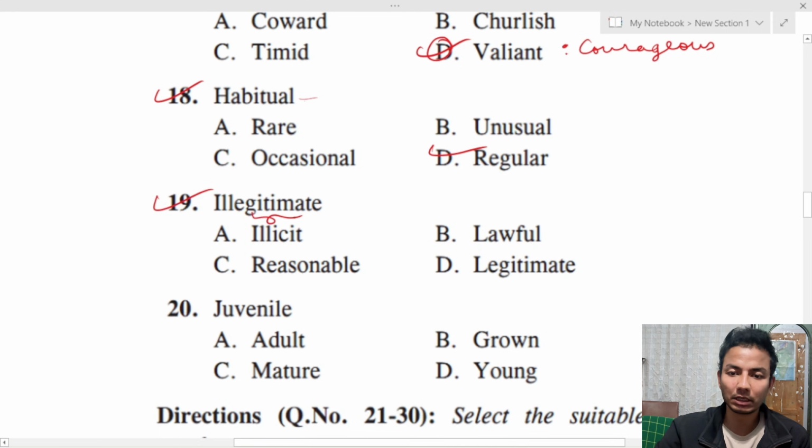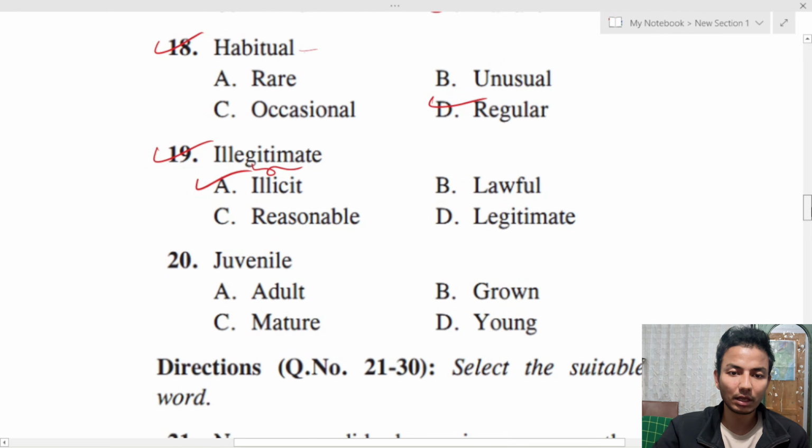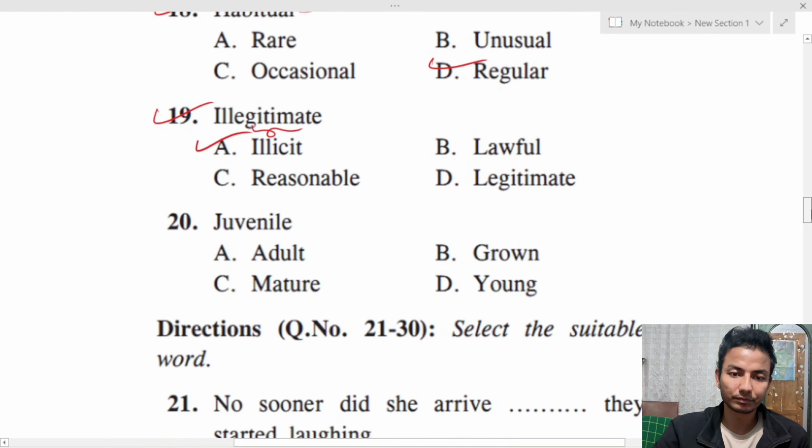Next, legitimate. Legitimate is something which is not lawful. An act or something done which is not lawful. So, the word which is similar to illegitimate here is illicit. Okay, illicit is also something which is not lawful.